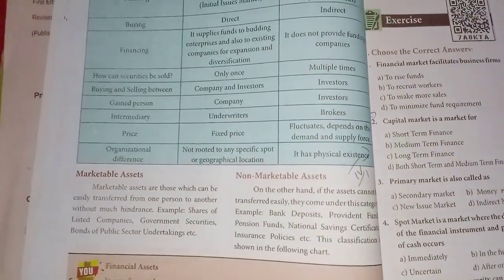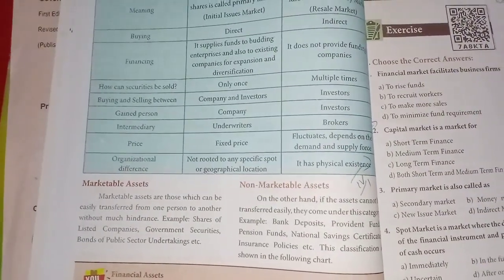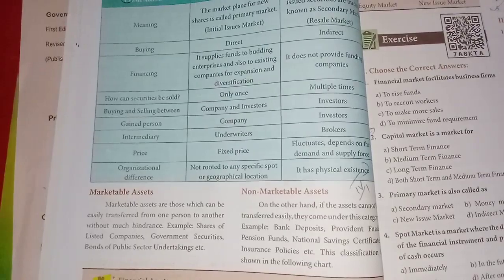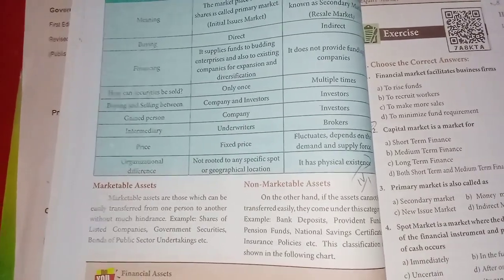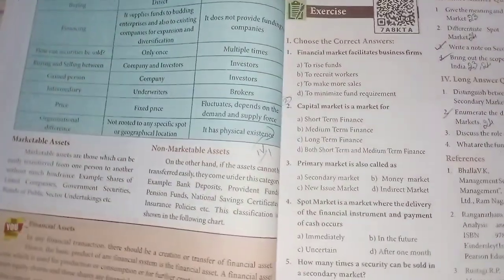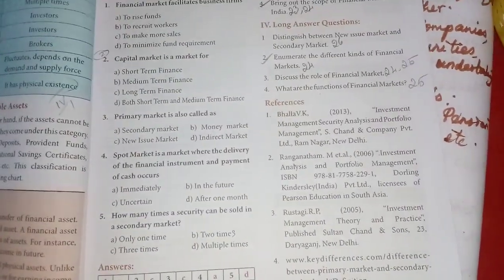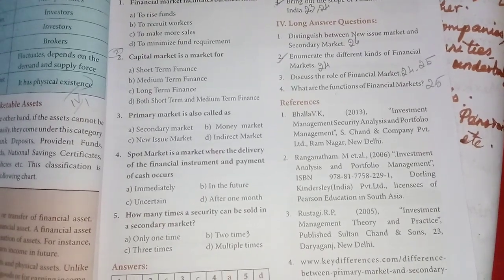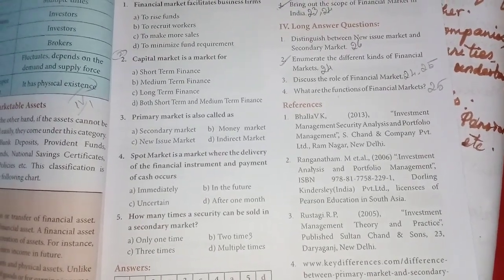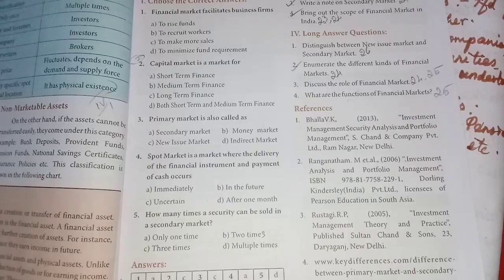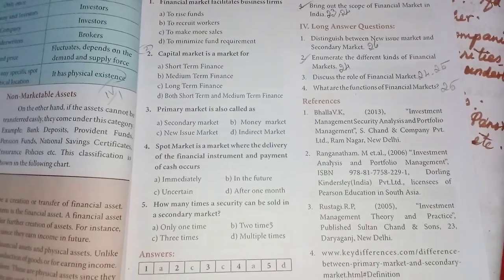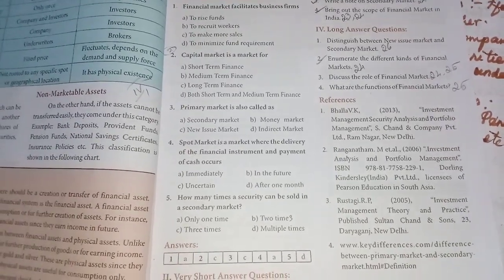This one has no answer, but you have to read that classification of financial assets. See the question: what are the functions? First one, isn't it? 4th one: distinguish between the new issue market and the secondary market.